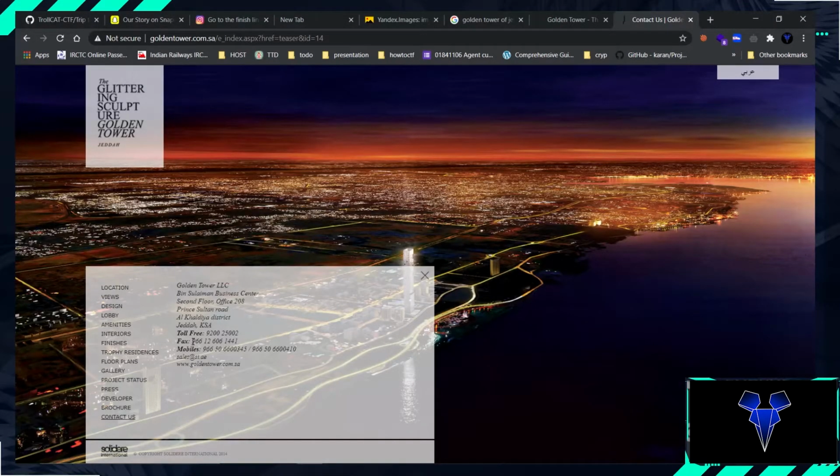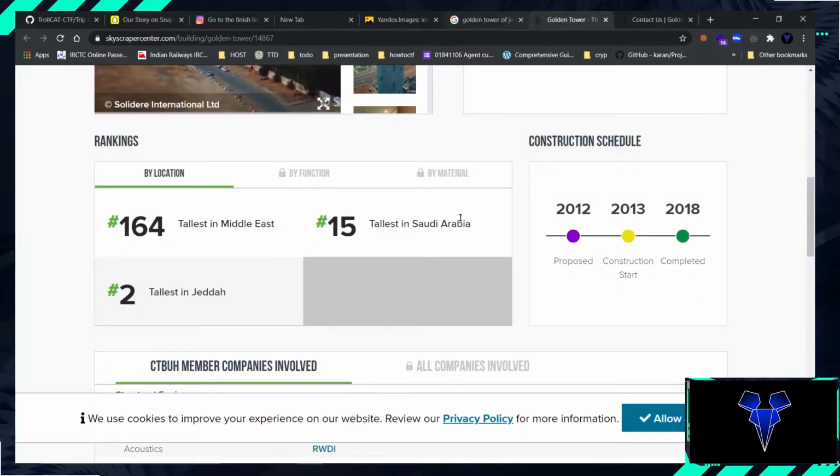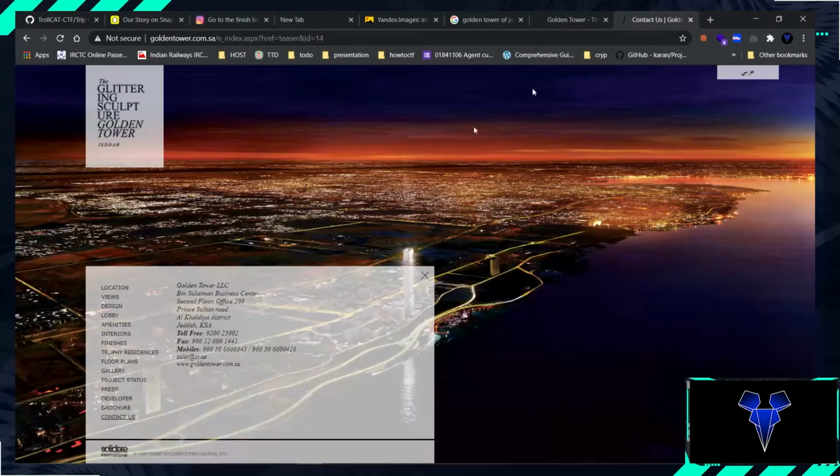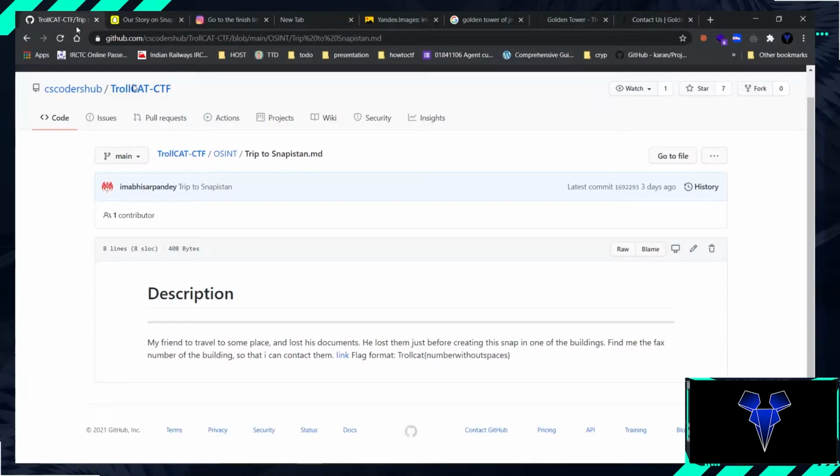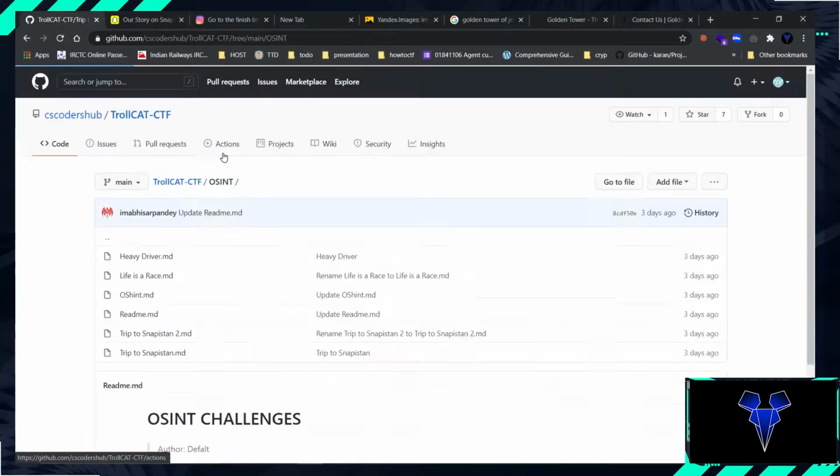Okay, so here you have the fax number, and this was supposedly the intended way of doing this challenge. You search, you go to the first link, you go to the official website, and finally you get to the contact us tab and get the flag. So this number, put it up in the Trollcat format and submit it. So this was the flag for this Trip to Snapistan 1.